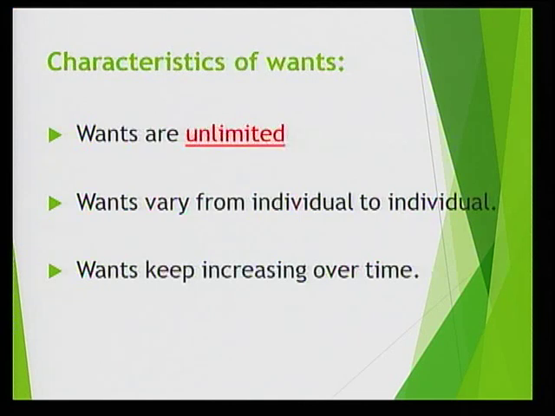Now let's look at the characteristics of wants. Wants are unlimited. Even if a person has been able to satisfy his wants, he will always have further wants. Wants vary from individual to individual. For some person, a cheap mobile phone is enough, only being able to make calls or send messages, whereas another person may want a more sophisticated one, which is more expensive. Wants keep increasing over time. If a person has been able to buy a car, he will later want to buy a larger one or more expensive one.